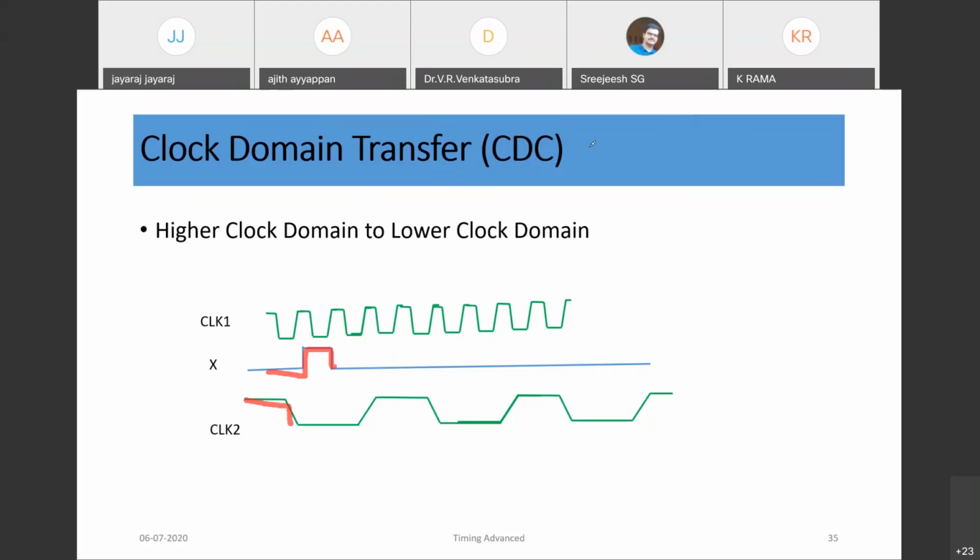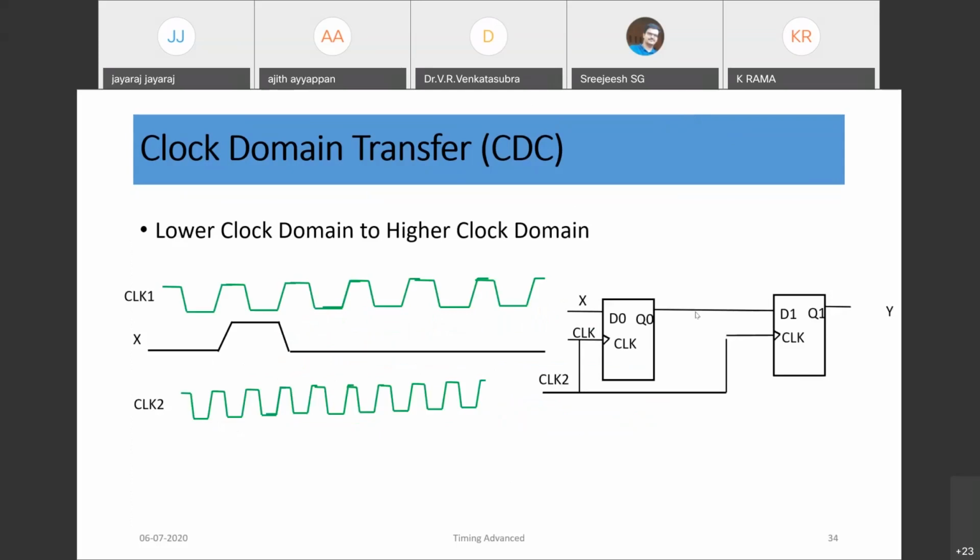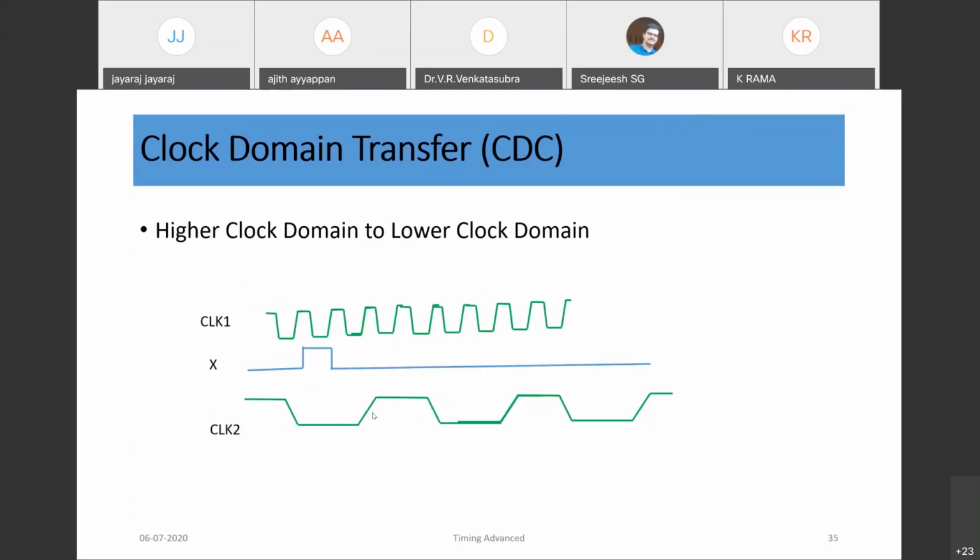If you use this kind of double flopping technique, then with respect to the clock 2 lower clock edge, we cannot sample this. We may miss the handshaking signal. Most of the time there are chances to miss.